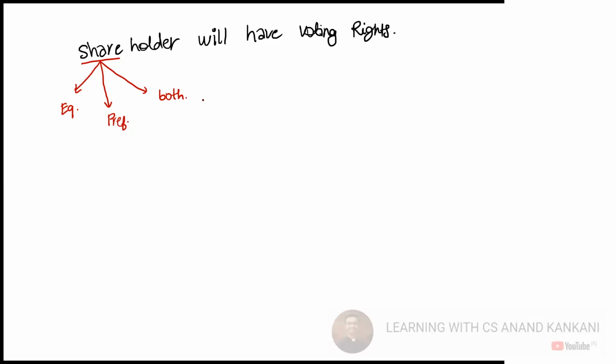So again we will have to see section 2. How does section 2 define share? Does it define share as only equity share, or does it define both equity as well as preference? If section 2 defines only equity, then only the equity shareholder will be able to vote. If section 2 defines both equity and preference, then both of them can vote. Got it?